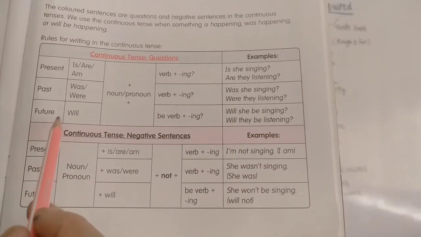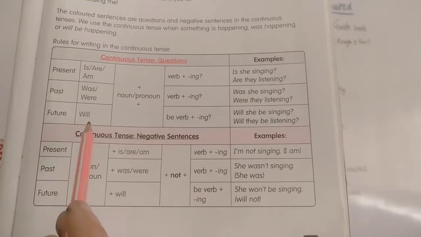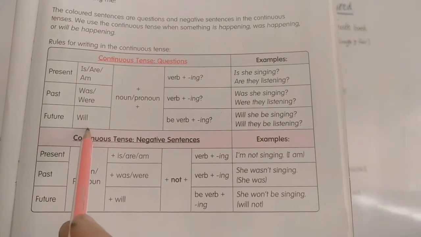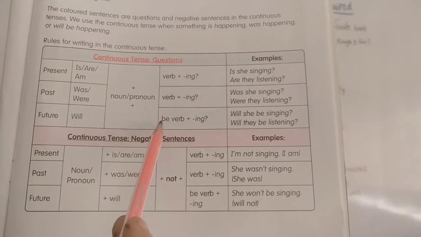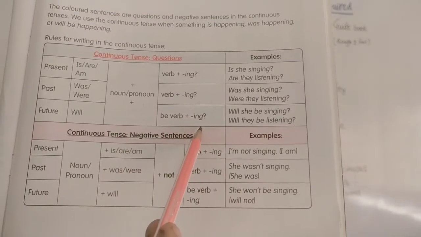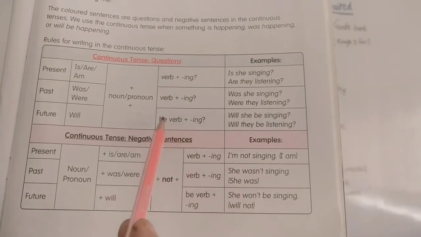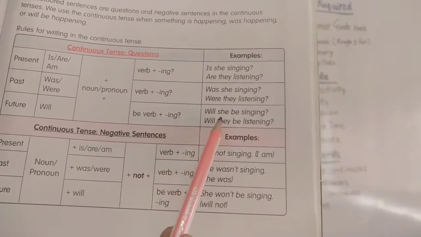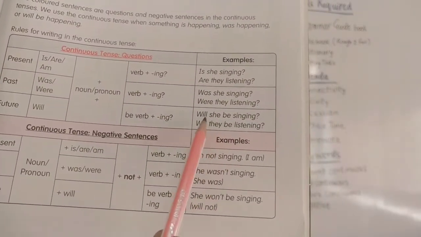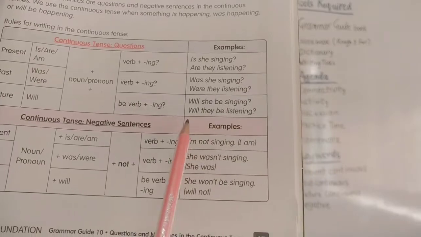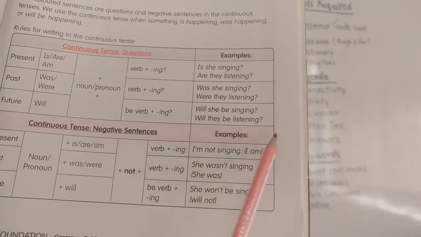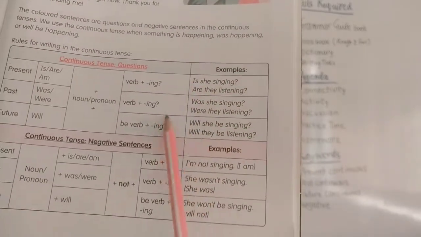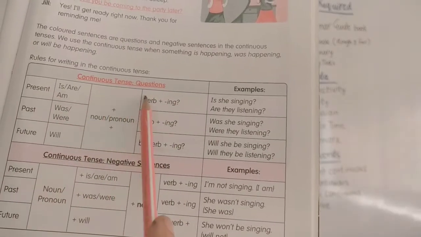Now future continuous tense questions. First of all, we have to write here will and then noun or pronoun of the sentence and then be and verb plus ing. Okay, so let's see the examples. Will she be singing? Will they be listening? So these are the examples of questions in continuous tense.